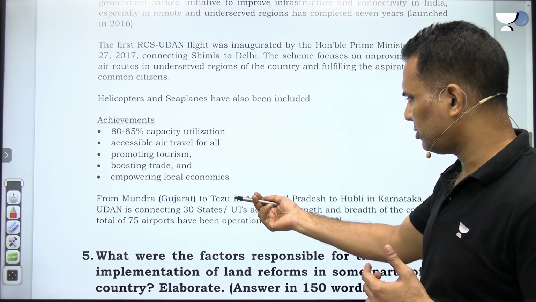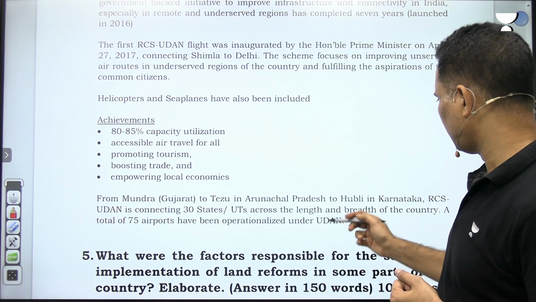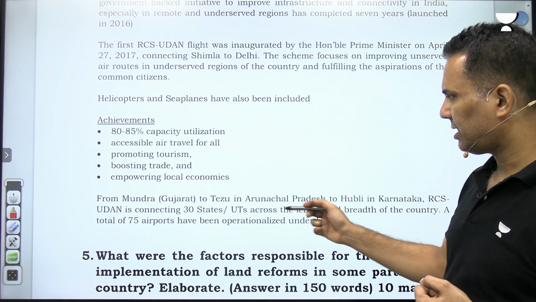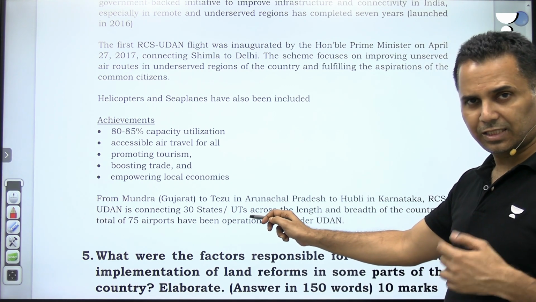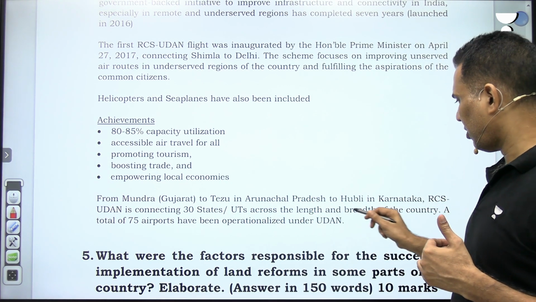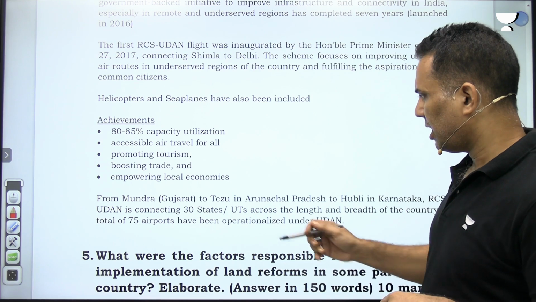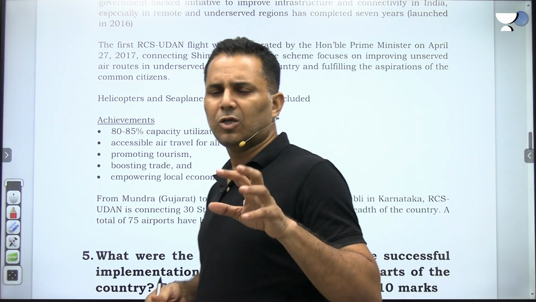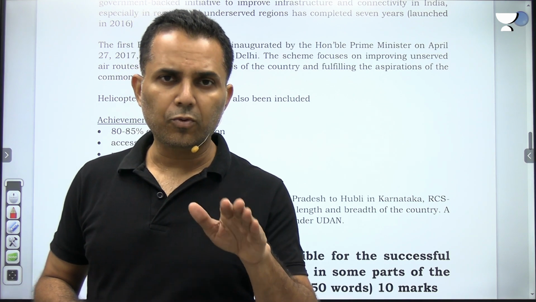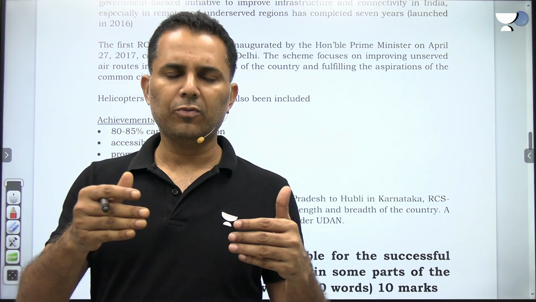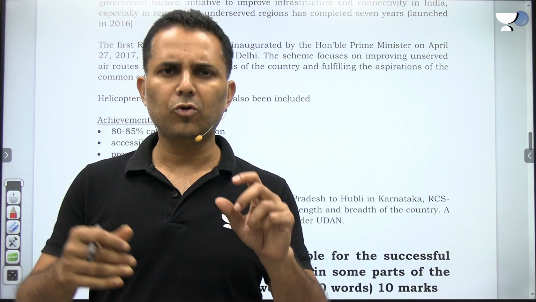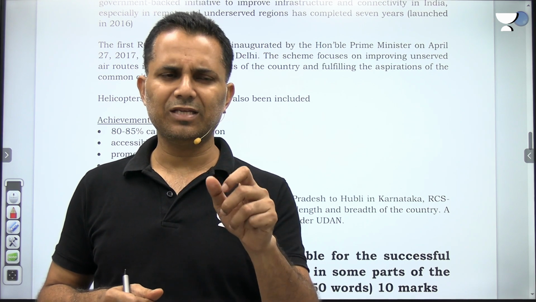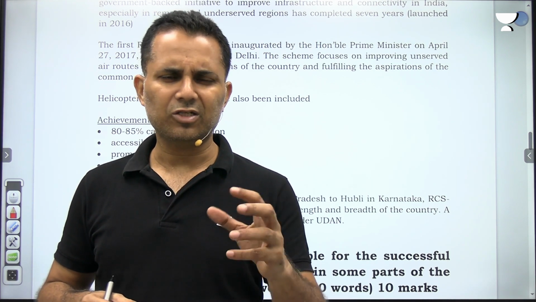Just for example, from Mundra, Gujarat to Teju in Arunachal Pradesh to Hubli in Karnataka, RCS is connecting 30 states. It has now connected 30 states across the length and breadth of the country. A total of 75 airports have been operationalized under UDAN scheme. So in UDAN scheme, the total plan is to develop 450 airports, no frill airports, means very low cost airports at a cost of around 100 crores.